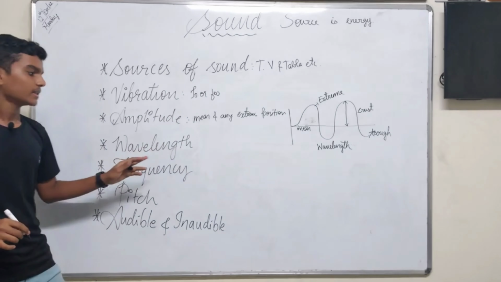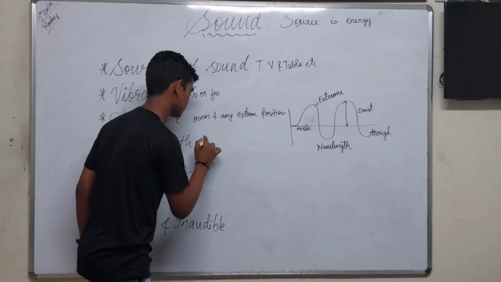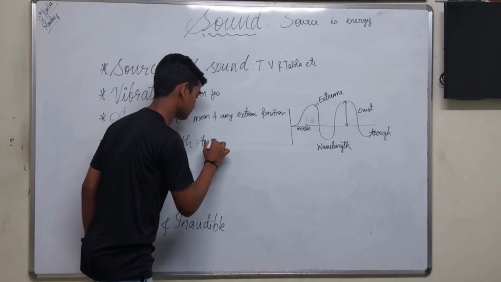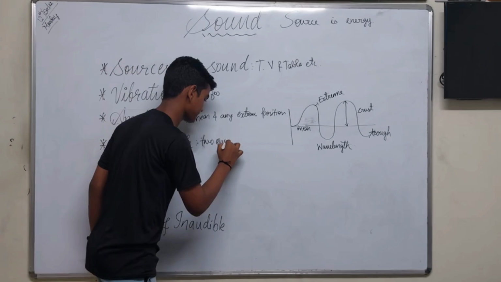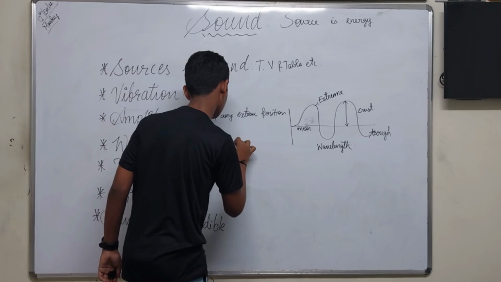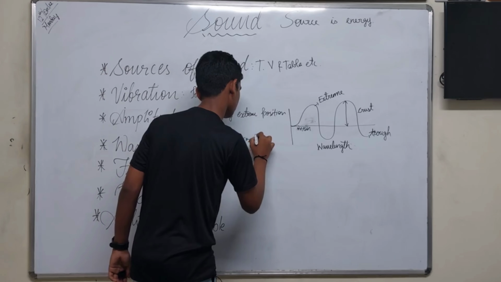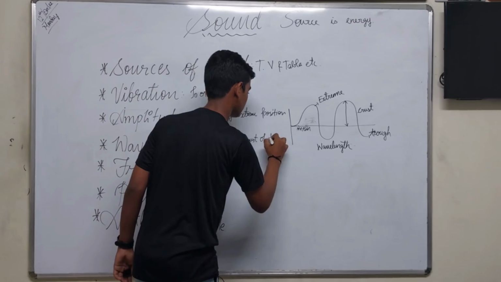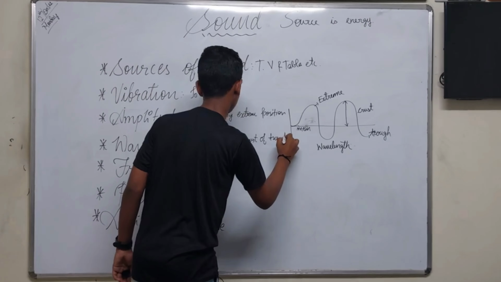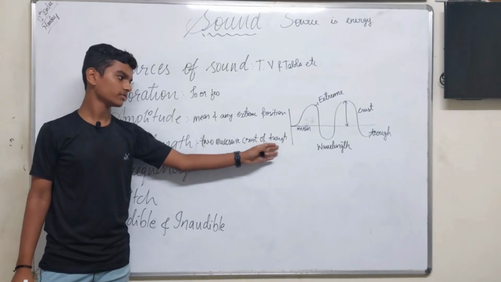Next, wavelength. The wavelength is the distance between two successive crest or trough. The distance between two successive crest or trough is called wavelength.